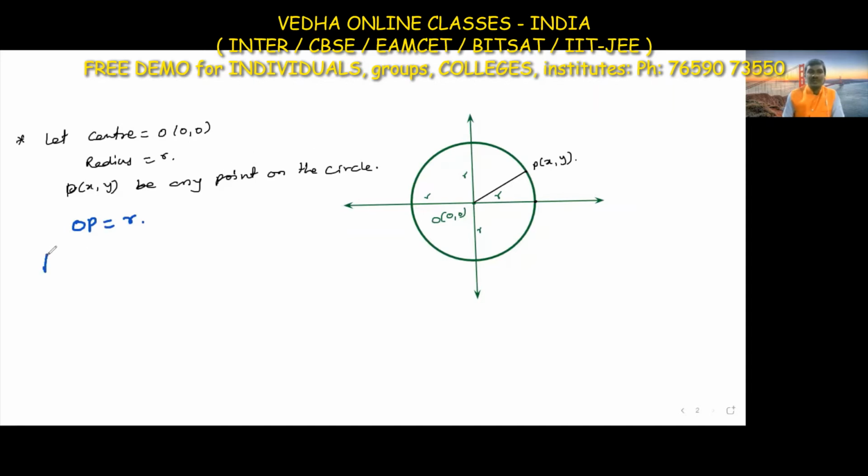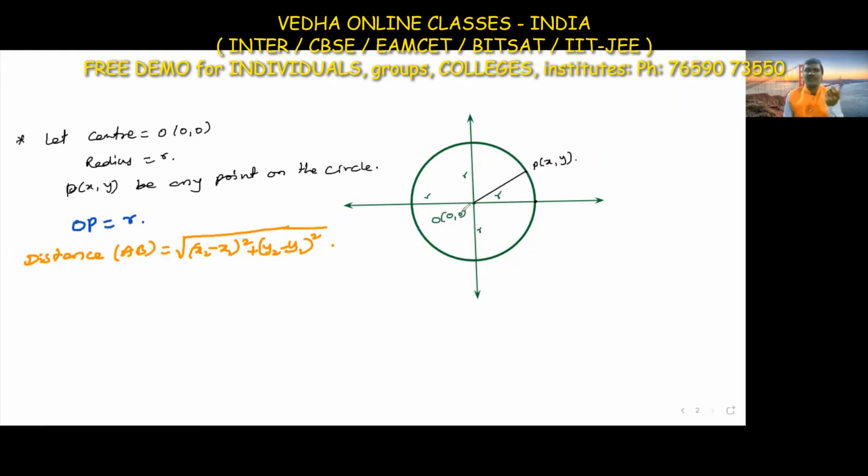The normal distance formula: the distance between any 2 points is under root of x2 minus x1 whole square plus y2 minus y1 whole square. So this is the formula for finding the distance between any 2 points.